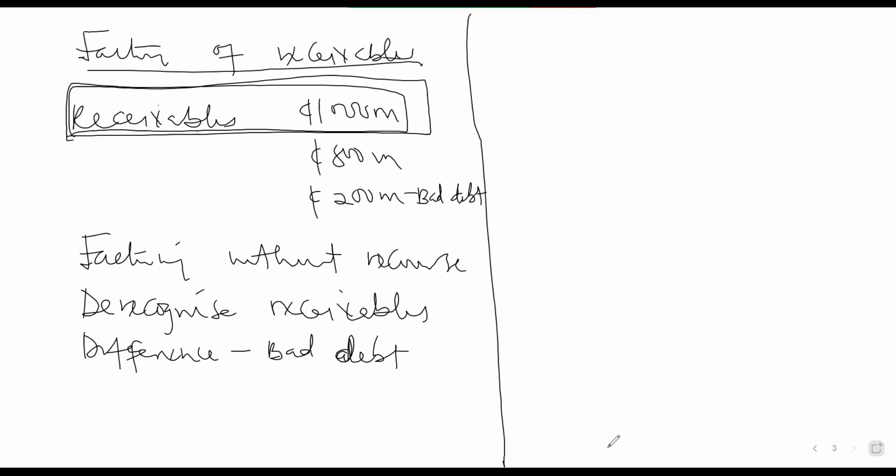But there's another one, where you are engaging the factoring company just to collect the money for you, but you're not selling to them. So they will say that, okay, that is fine. We are going to do this for you and we are going to charge you this amount of money. But before that, we are going to give you advance payment of 80%.